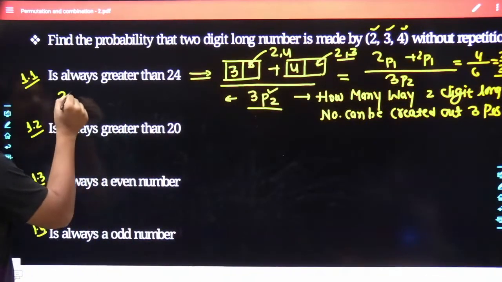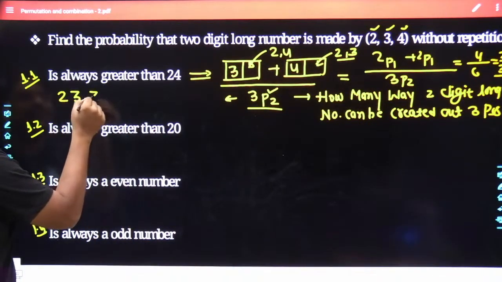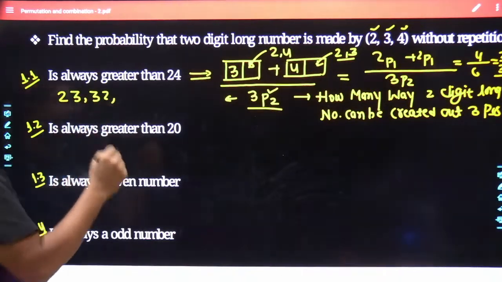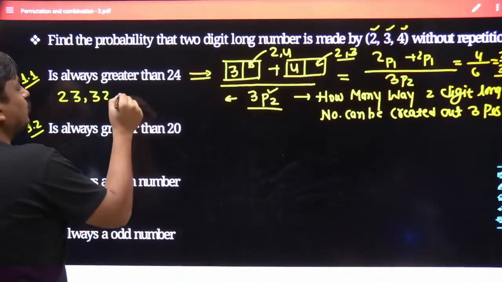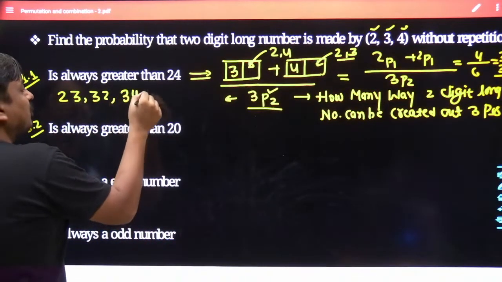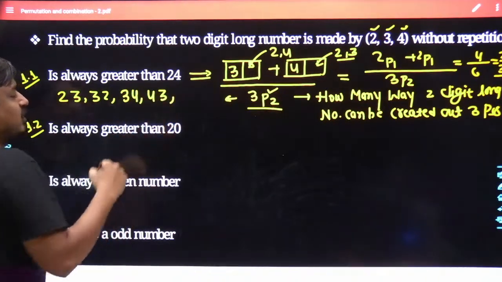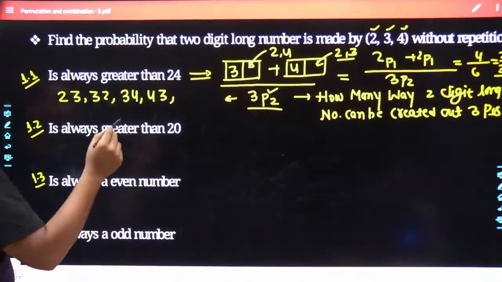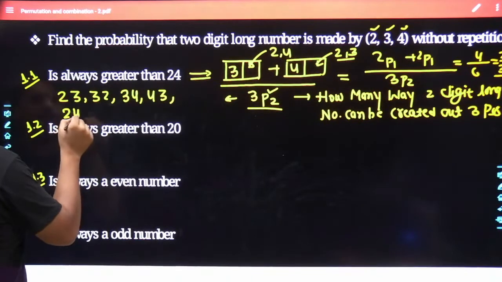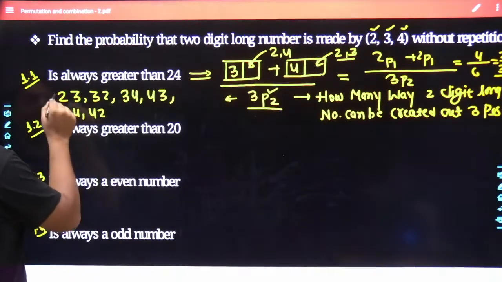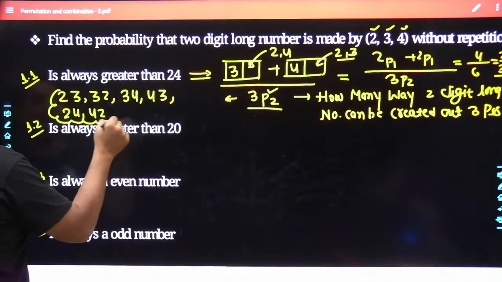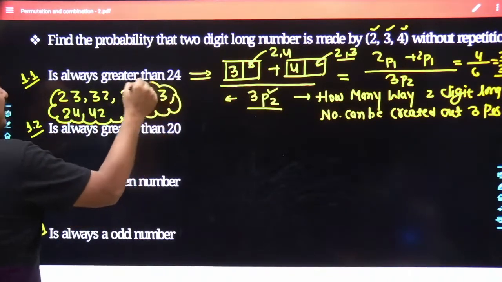2 and 3 would make 2 different numbers. They are 23 and 32. Similarly, if you have selected 3 and 4 together, they are going to make 2 distinct numbers, and that's nothing but 34 as well as 43. Similarly, if you have selected 2 and 4 together, they are going to make 24 and 42 as 2 different numbers. So how many total numbers can be created?